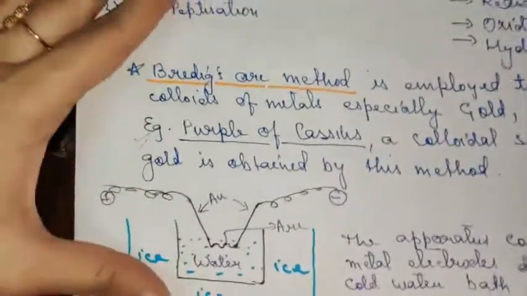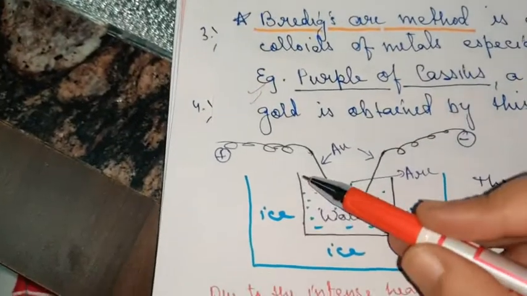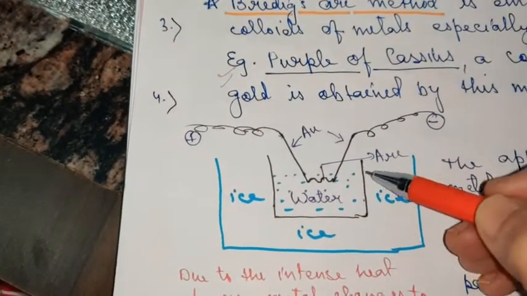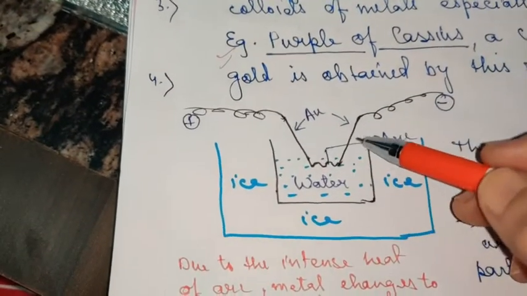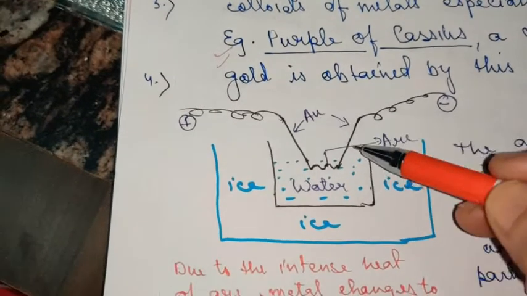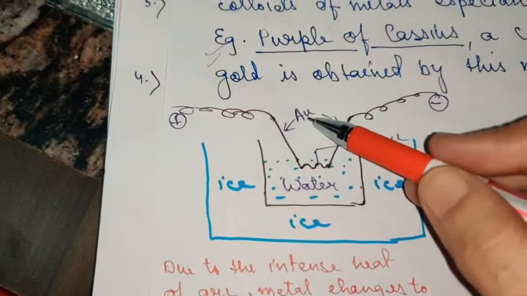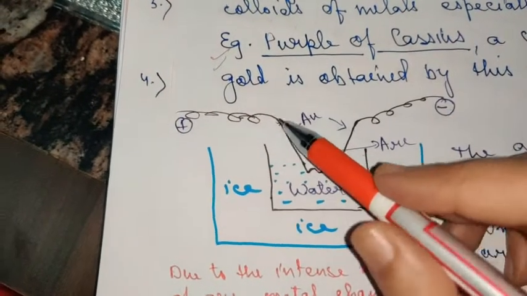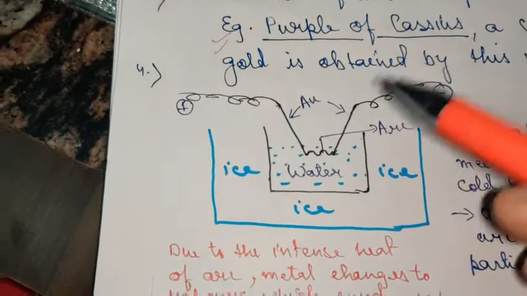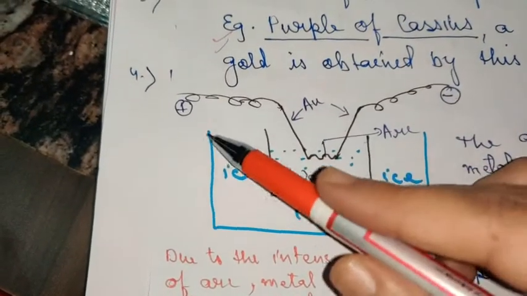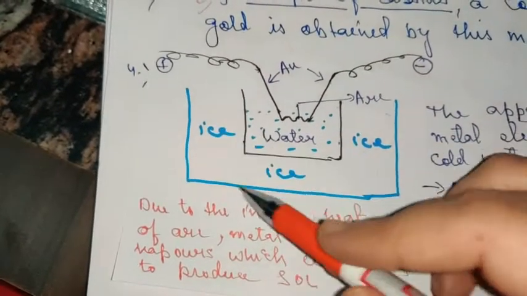In this method, first of all, try to understand the setup. Here what do we take? We take water in a container. Please pay attention to the method that I am explaining. We take water in a container, and there are two rods of the metal of which you want to prepare the sol. Suppose I am preparing the sol of gold here. So I'll take two rods of gold here. One is connected to the negative terminal, one is connected to the positive terminal, so as to provide a high voltage. Now outside this water container there is another container which is comprised of ice. This is an ice bath actually.